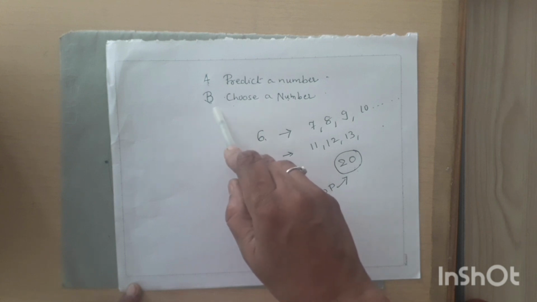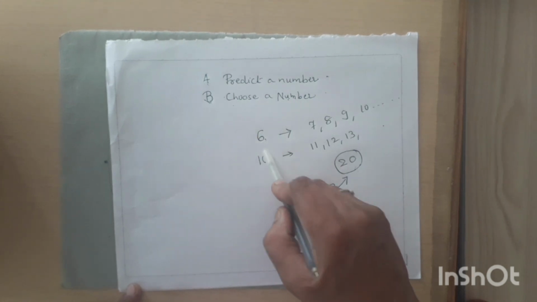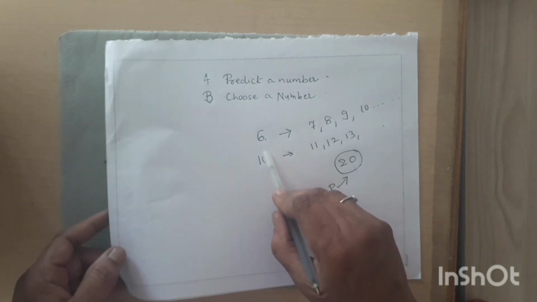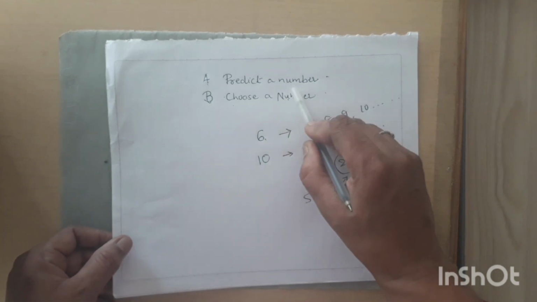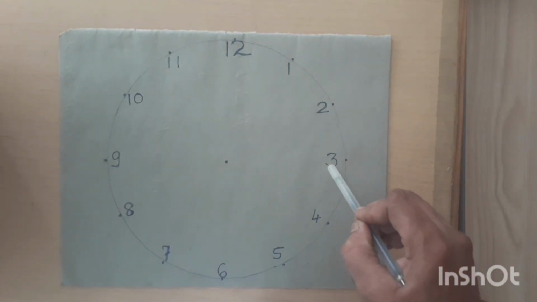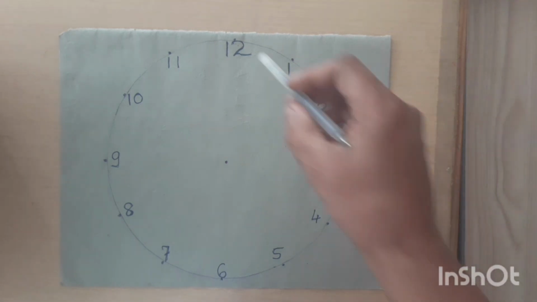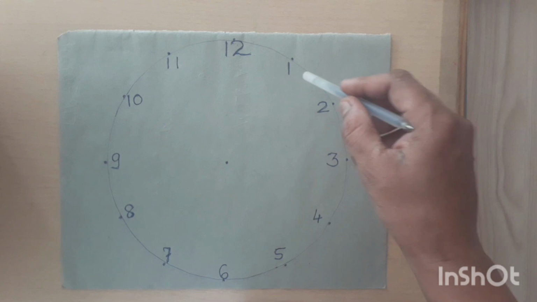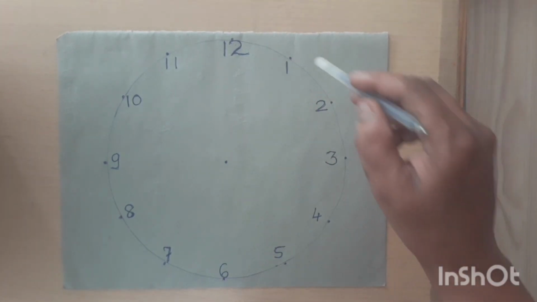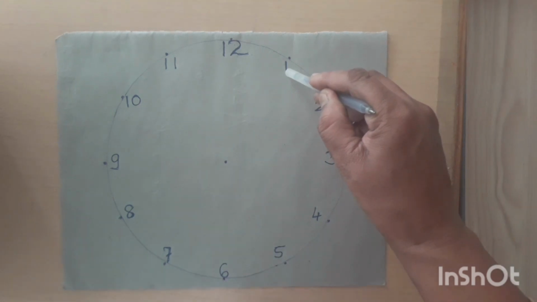How he has to count: if he has selected number 6, then as player A taps his pointer on the numbers, tapping number 1 or 2 or 3 or any number, when he taps the number, player B should start counting.